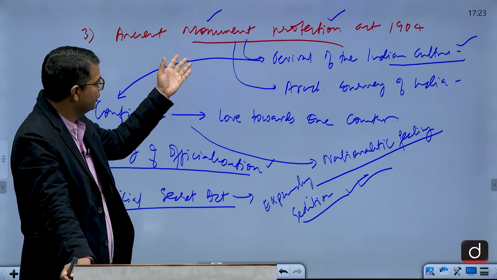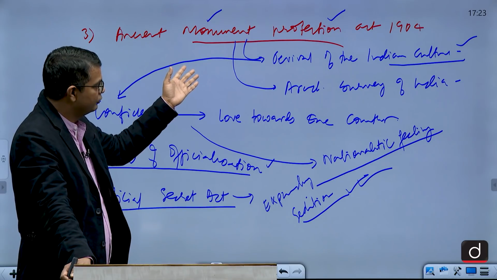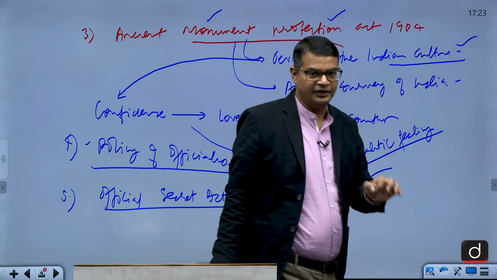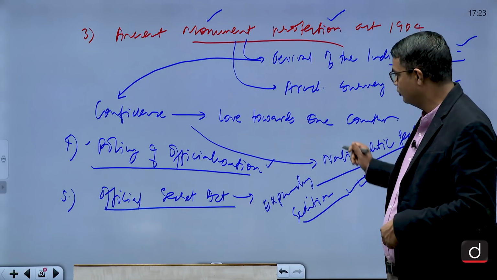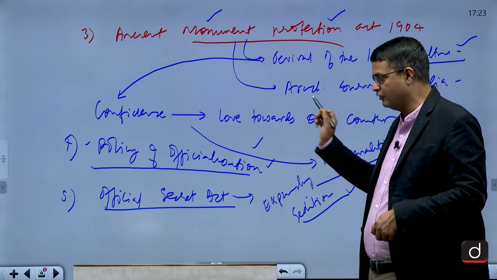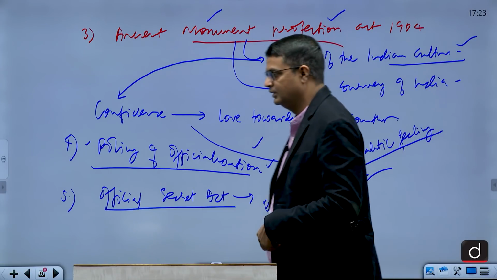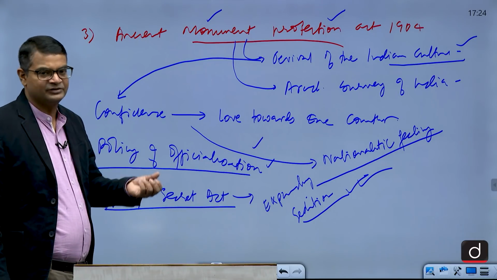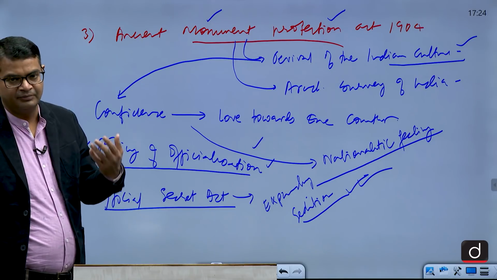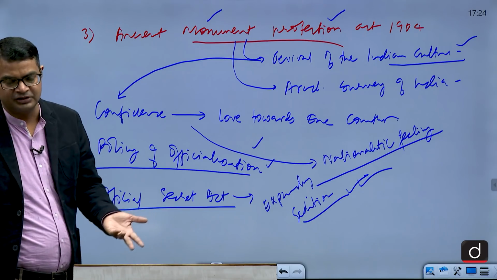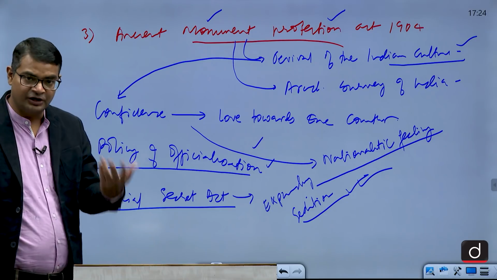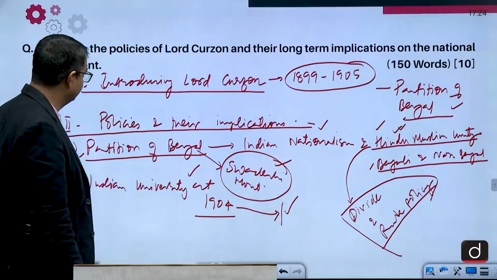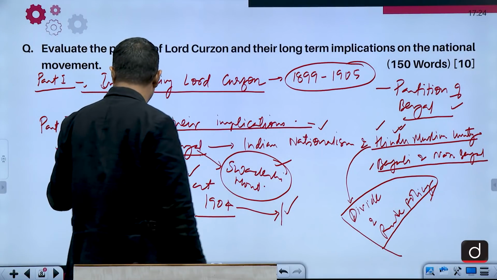Like the very important things that I told you: the Ancient Monument Protection Act, the Indian University Act, and the Partition of Bengal, which you have to write in detail. Partition of Bengal, you will have to write in great detail. Policy of officialization, Official Secret Act, when you mention all these, then your answer is good. Then positive aspects also: a little bit about agriculture, a little about famine, a little about the police commission that was made. In education, the Raleigh Commission, for example, the things that he developed. But the main one is the Partition of Bengal.